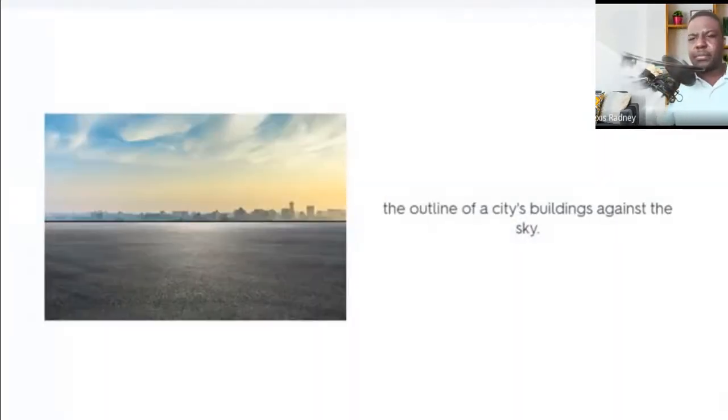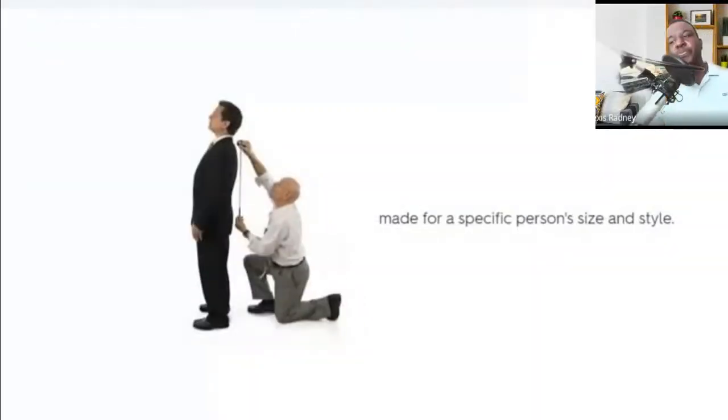The outline of a city's buildings against the sky. What is this? Skyline. Very good. Excellent. Made for a specific person's size and style. What is this, guys?